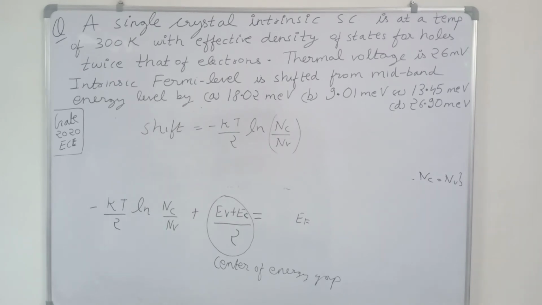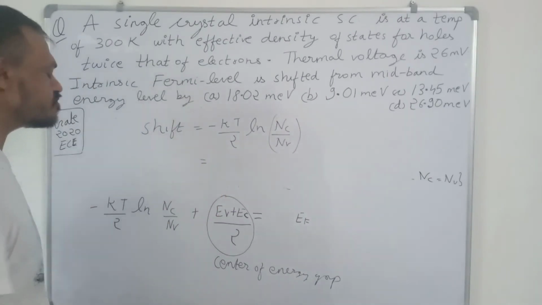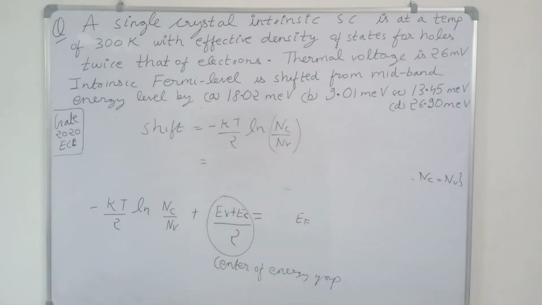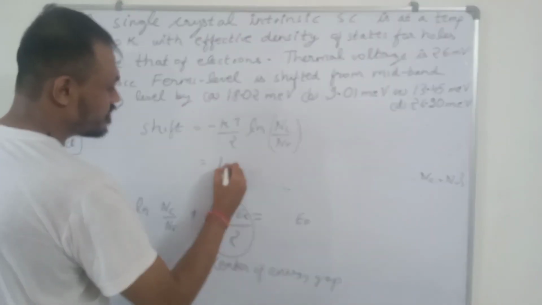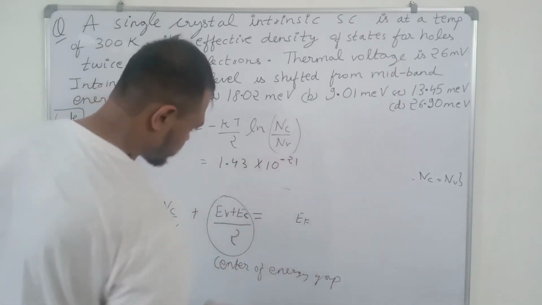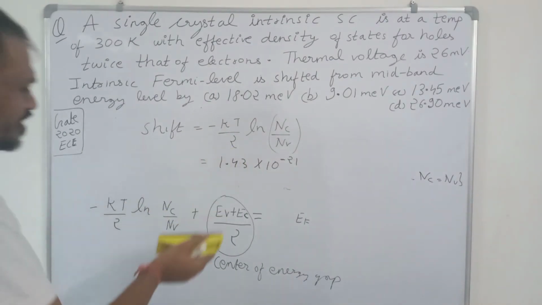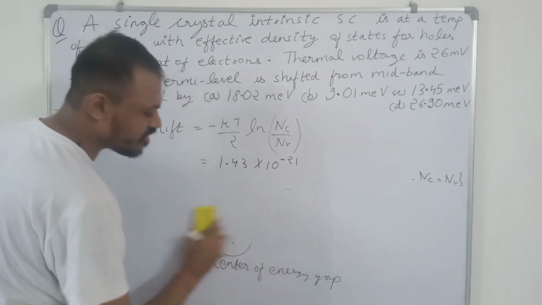So if you put the value of k as 1.38 into 10 to the power minus 23, the value of T as 300 Kelvin, and Nv is twice of Nc, and solve, you get 1.43 into 10 to the power minus 21. But we have to determine it in electron volt.